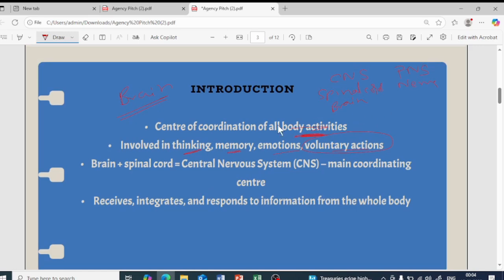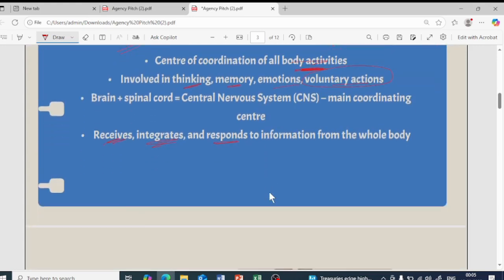So whatever information is taken up by the nerves will be passed to the spinal cord as well as the brain. That's why the nerve is connected to the brain as well as to the spinal cord. So this brain will receive the information, it will integrate the information, it will understand the information, and it will reply back. It will make the decision accordingly to the information from the whole body. From the whole body, it will receive the information and then integrate it and respond accordingly. Fine, this is the introduction part of it.